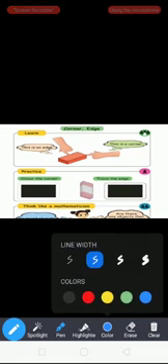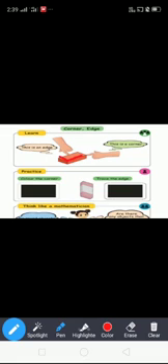Next one, corner and edges. See the picture. These are bricks. Say the edges of the bricks. Corner means what? It is the point where two converging lines meet. This is a corner. Color the corners. Which are the corners? 1, 2, 3, 4. This is a rectangular shape. The rectangular shape has four corners. Next, trace the edges. 1, 2, 3, 4. Four edges.